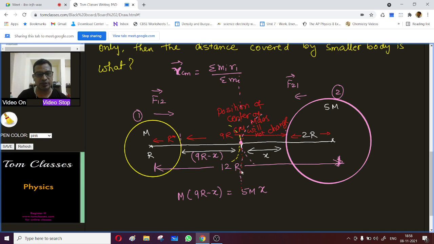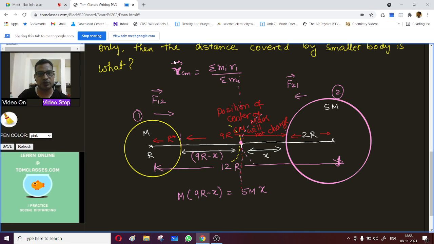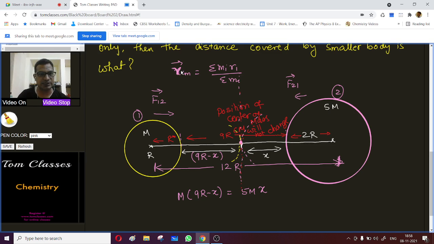Okay, these things are clear? Any doubt on this? Yes, sir. No, sir, no doubts. Because the center of mass position is not changing, the change in this is 0, so if you multiply this, it is going to be 0.